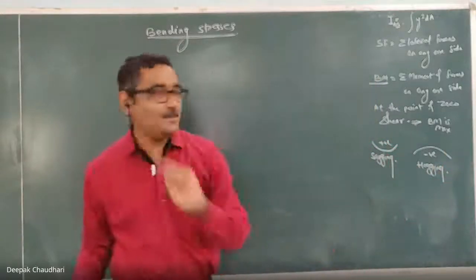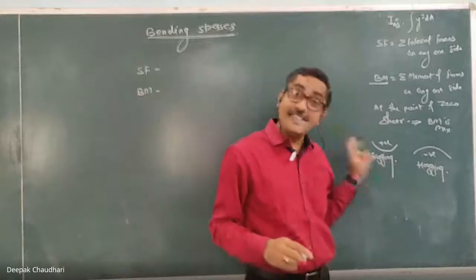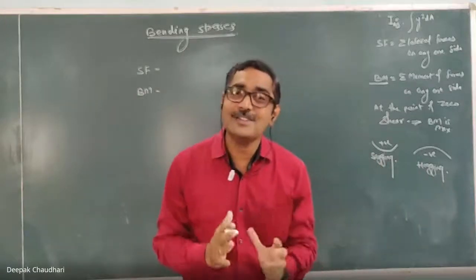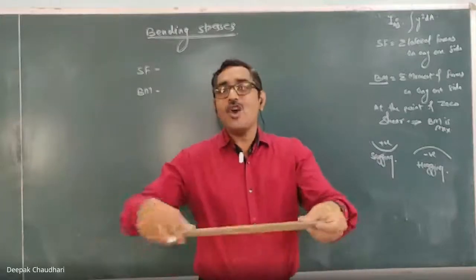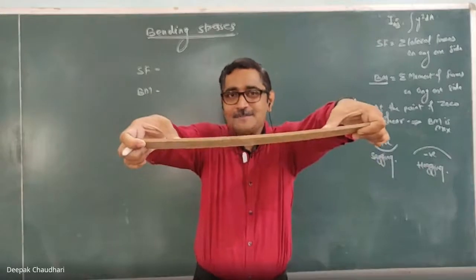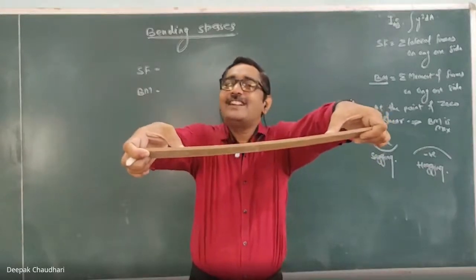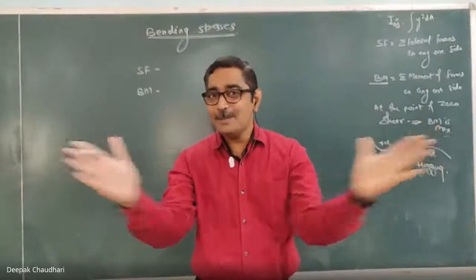Okay, which is very important now in these bending stresses. Because in case of the sagging bending moment, when the part is subjected to the sagging bending moment, that moment tends to bend the beam concave upward like this. It will try to bend it like this. Clear? If it bends like this, then this upper layer is getting compressed.